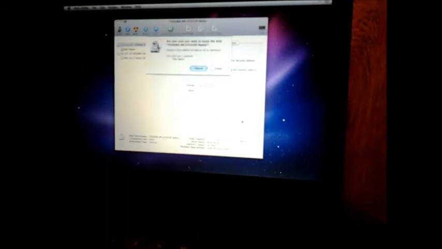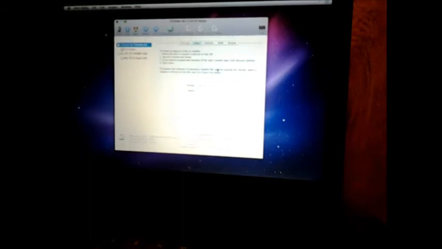Are you sure you want to erase the disk Toshiba, whatever they used? Erasing the disk deletes all data on all its partitions. The disk has one partition and previous owner. Click on that and it's unmounting disk.